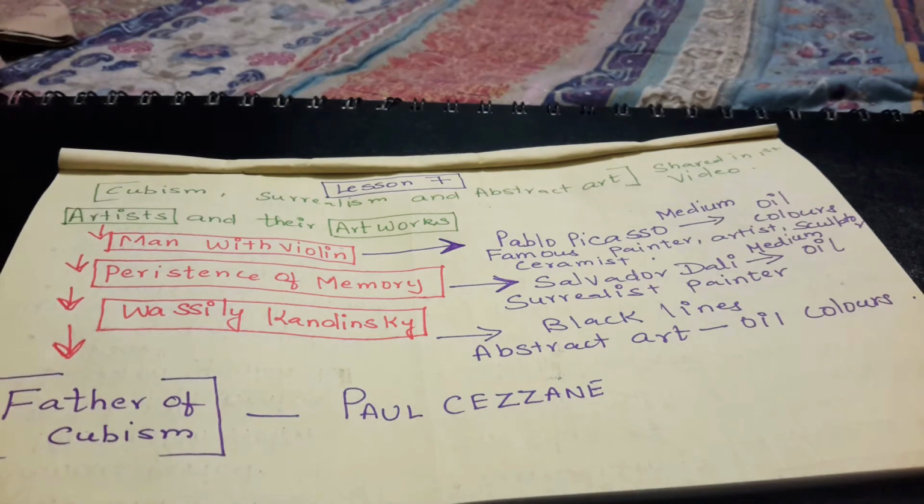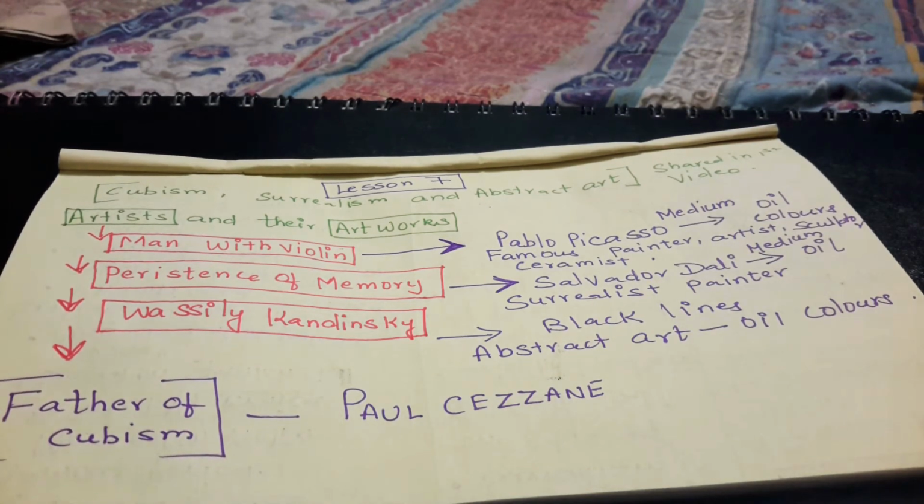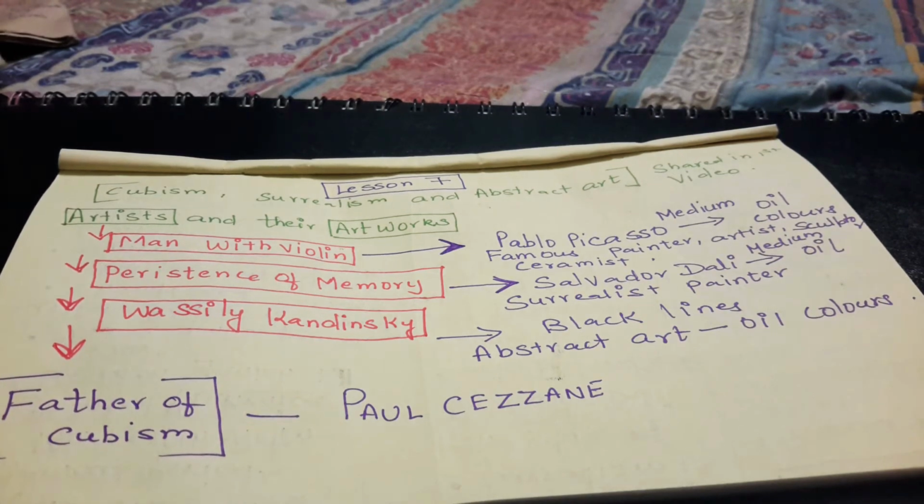Now each of the key terms or techniques has been mapped with the artist. And not to forget, Pablo Picasso was a famous painter, a famous artist, a sculptor. Basically, Pablo Picasso was a genius altogether.